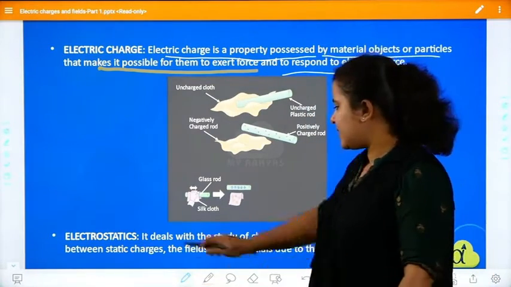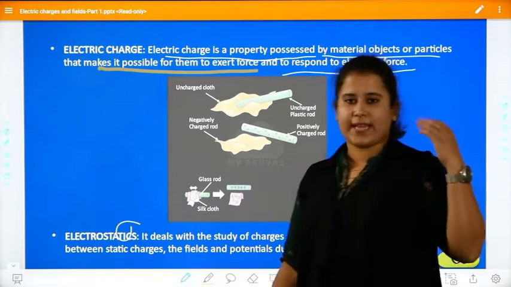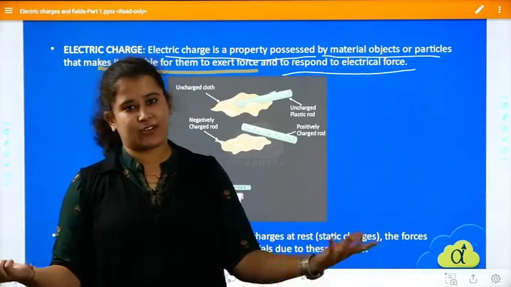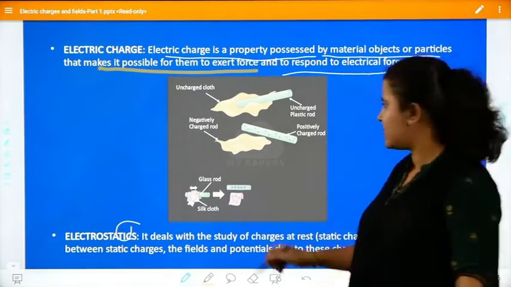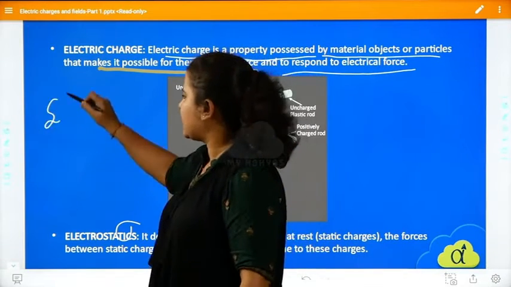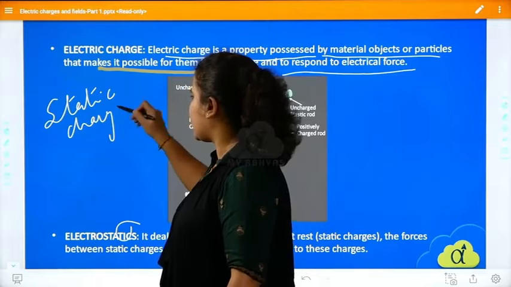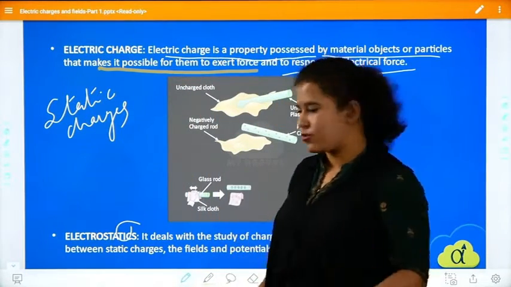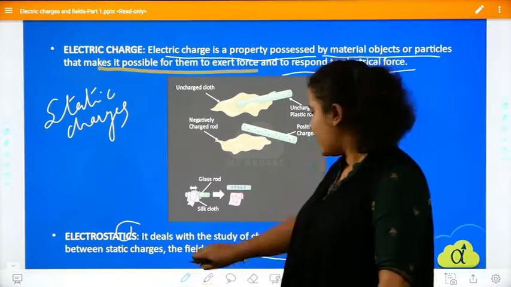So moving on to the next, we have the definition of electrostatics. As we are studying electric charges, what is electrostatics? Electrostatics is the branch of physics which deals with static charges, or charges at rest, and you can also study the potentials and the fields.